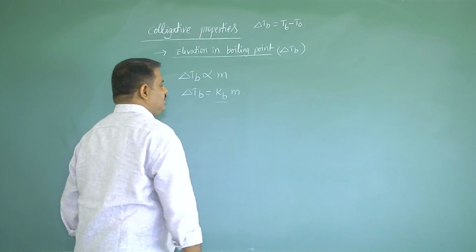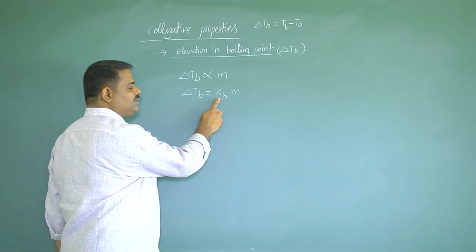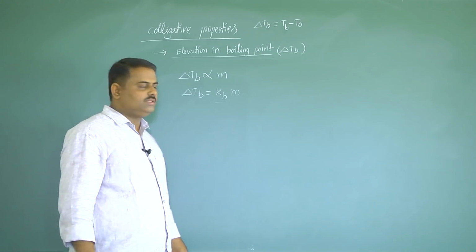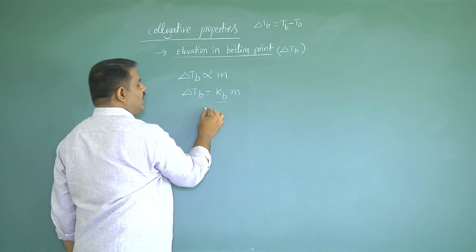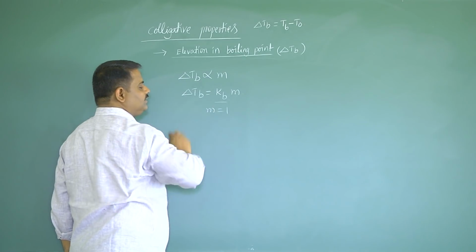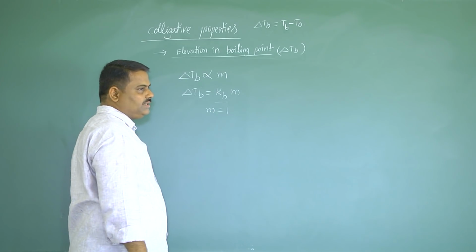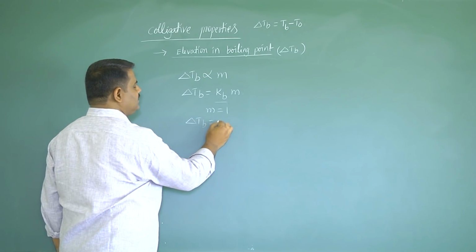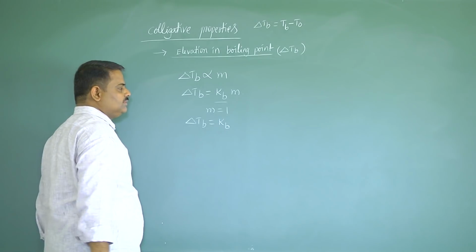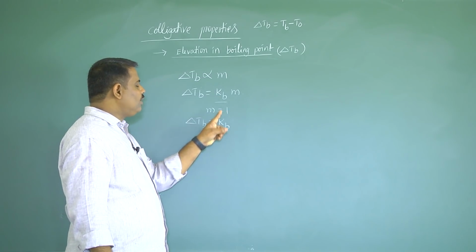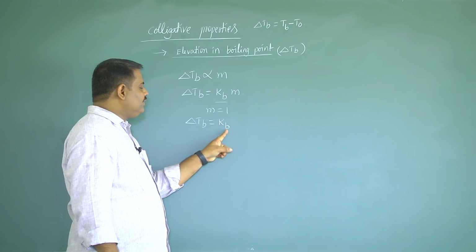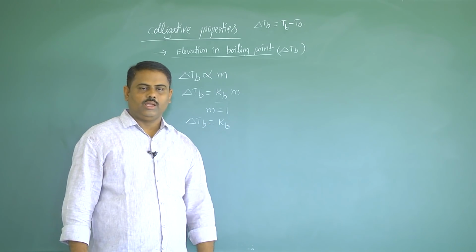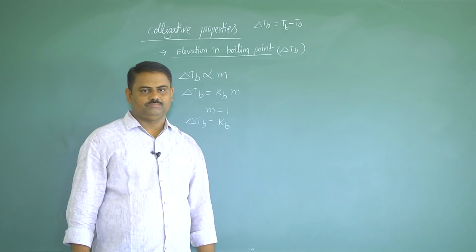Kb is nothing but the molal elevation constant. What is the molal elevation constant? If the molality of the solution is 1 mole per kg, then delta Tb is equal to Kb. That's why Kb is called the molal elevation constant. This is also called the ebullioscopic constant.